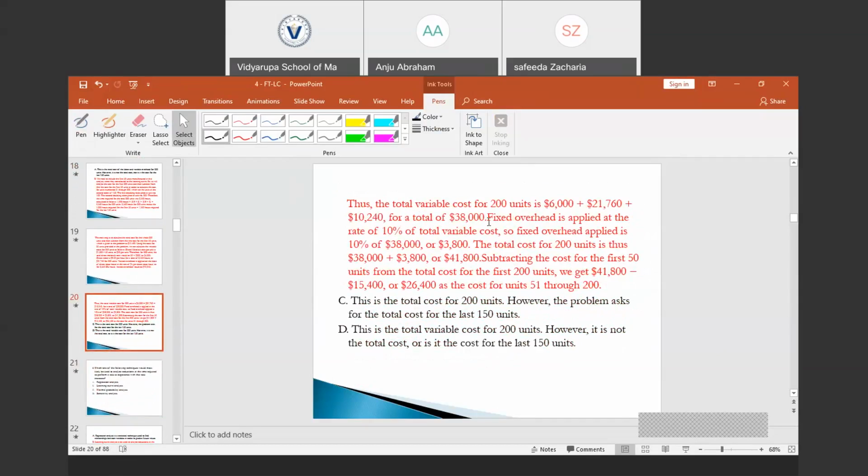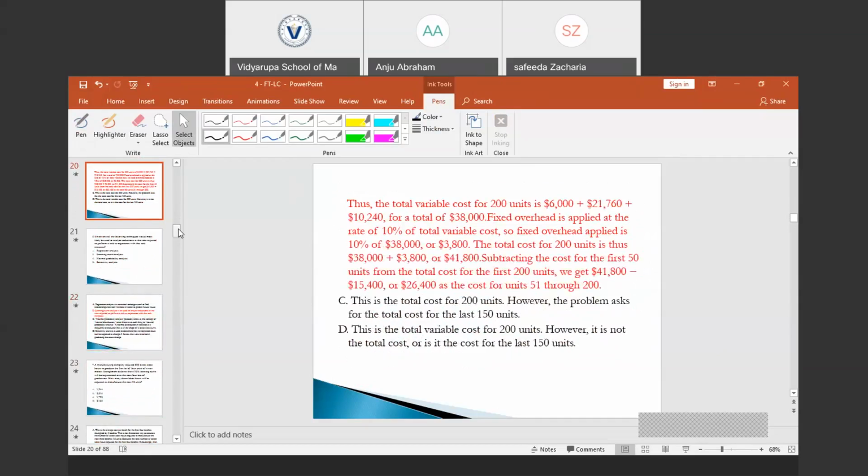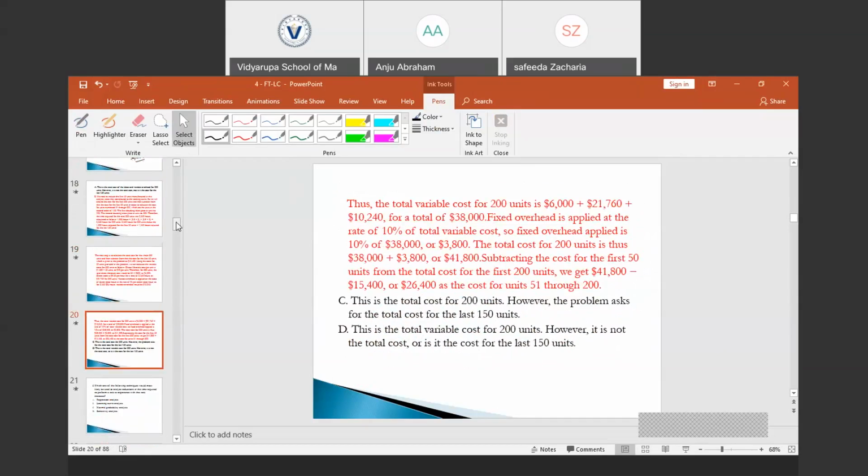So the fixed overhead rate of 10% applies to the total variable cost, including direct material, direct labor, and variable overhead, which is 38,000. So 10% of that will be 3,800. So the total cost for producing 200 units will be 41,800. From that, we need to subtract the first 50 units cost, which is 15,400 as provided in the question. 41,800 minus 15,400 is 26,400.